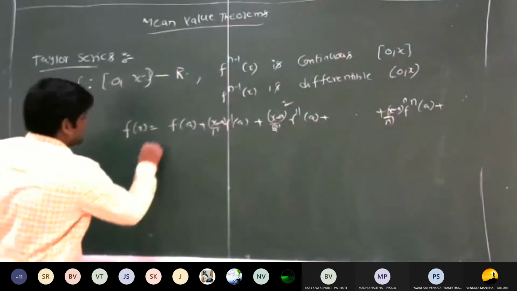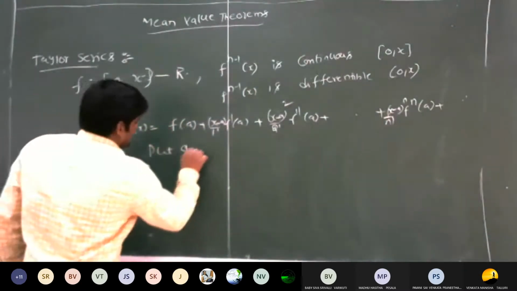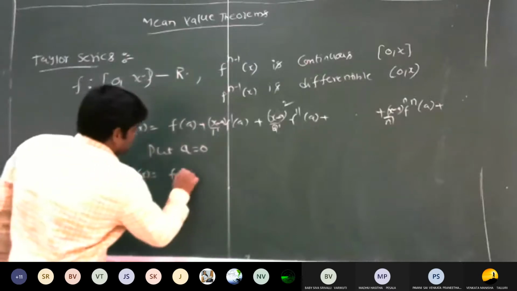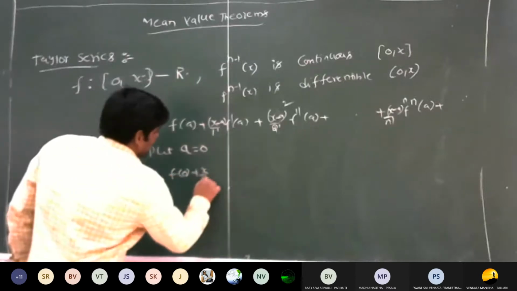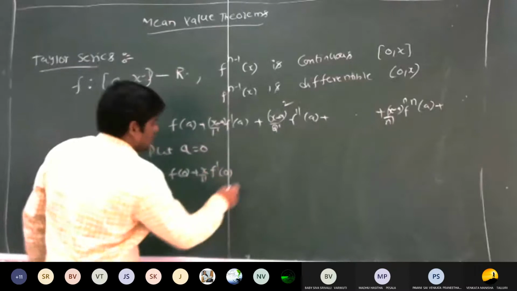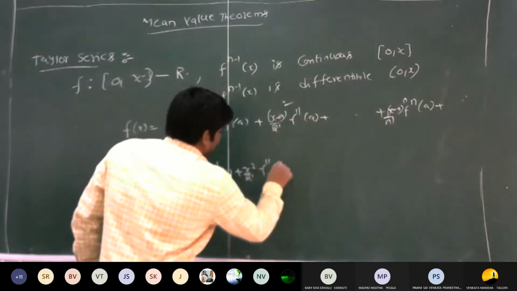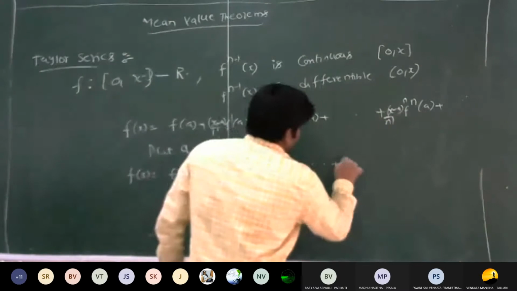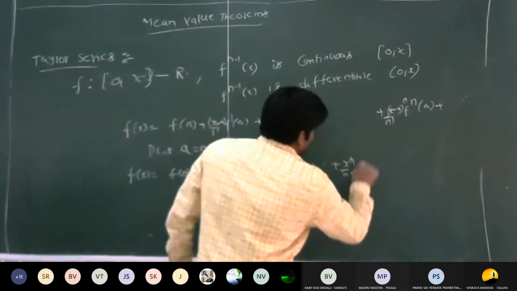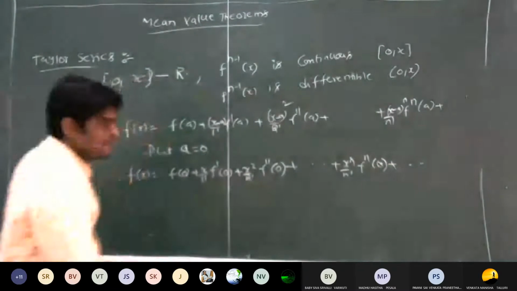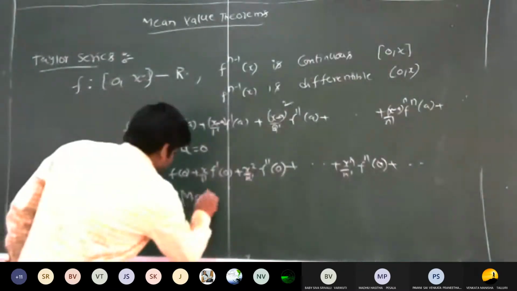Suppose we put a is equal to 0, then you will get f of x is equal to f of 0 plus x by 1 factorial into f dash of 0 plus x square by 2 factorial into f double dash of 0, and so on, plus x power n by n factorial into f n of 0, and so on. This is called the Maclaurin series.